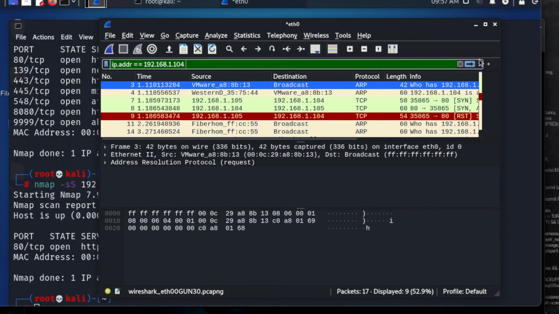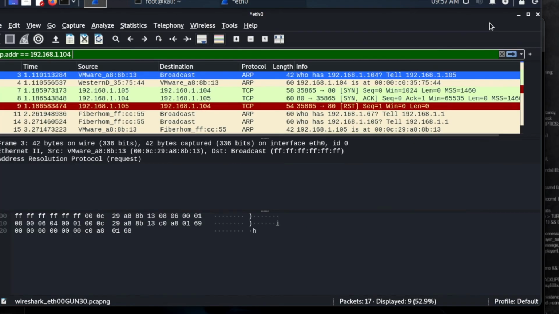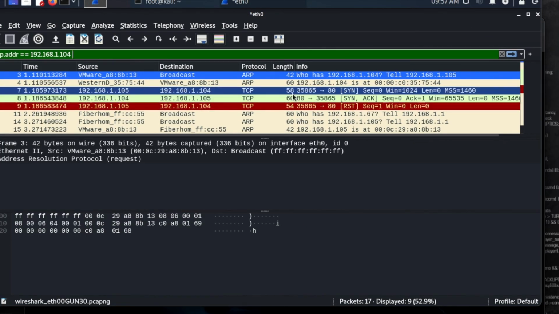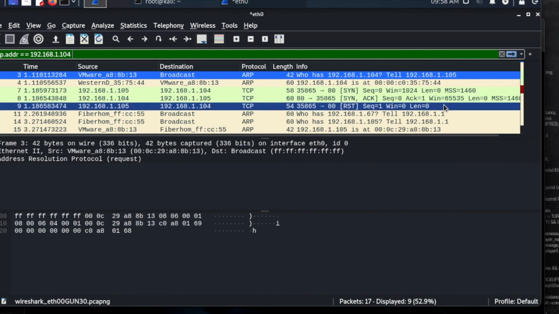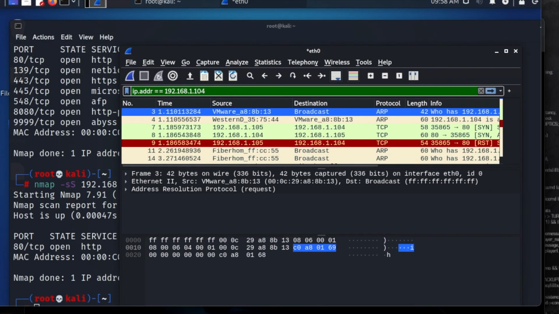So we have got here, let's expand the window size, the SYN. Okay, so the SYN which has been sent from client to server. The server has sent back the acknowledgement and the SYN again, and then we've sent a reset command. Remember, this TCP half-open port scan never completes. So now you've been able to see how this works, and we're going to move on to the last topic in this video today.